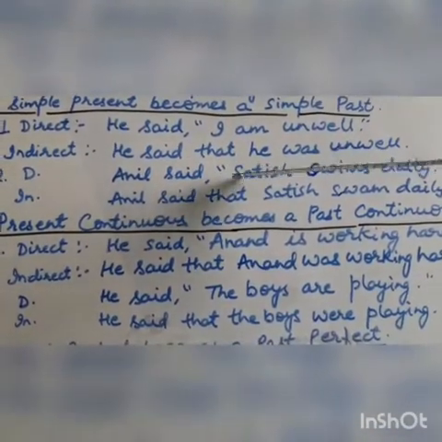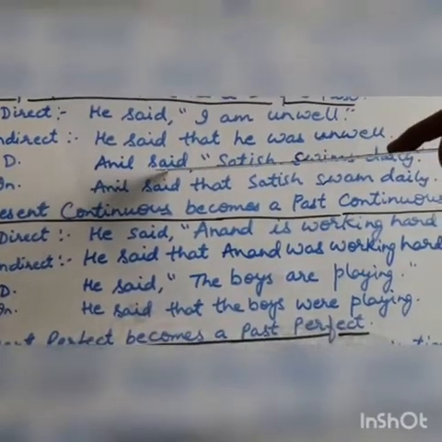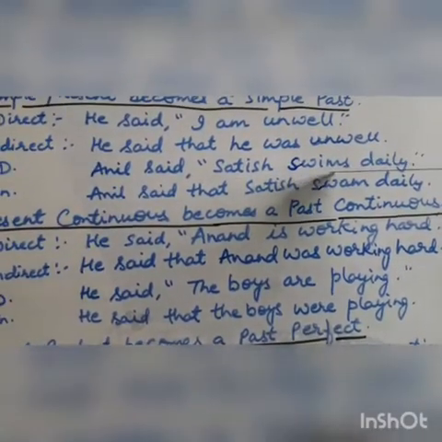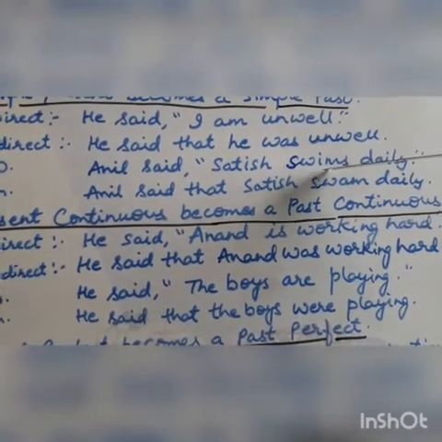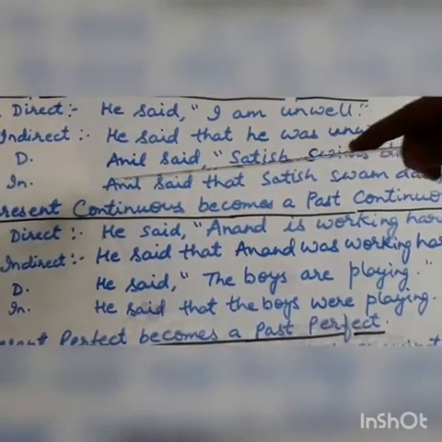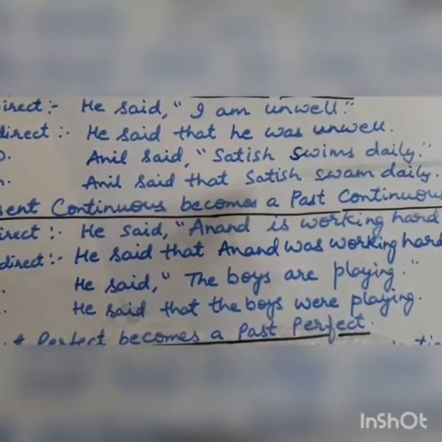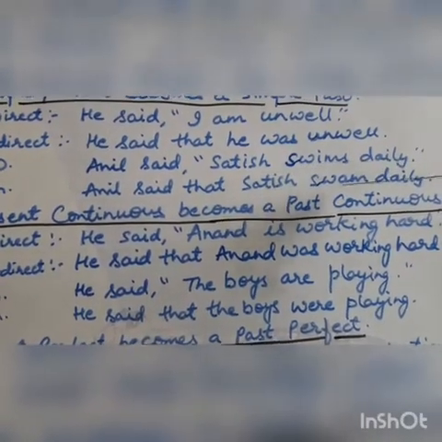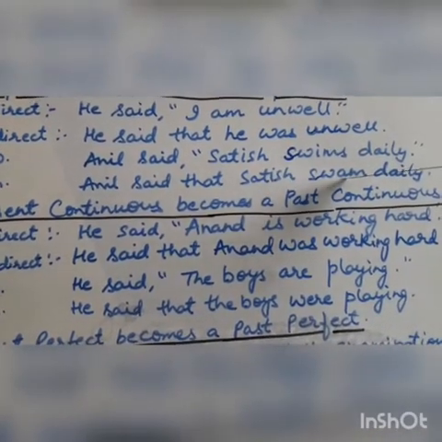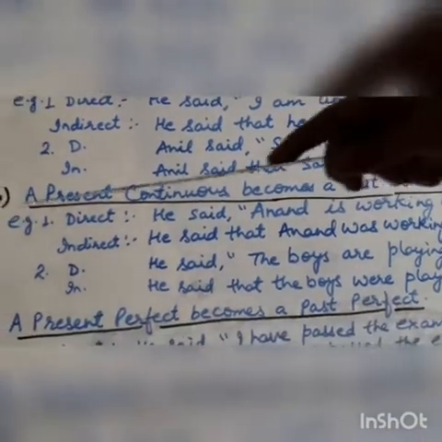Look at another example in direct speech. Anil said, "Satish swims daily." Again, from here you will come to know that the reporting verb is in past tense and the reported speech is in present tense. The verb here is in present tense, swims. When you convert the sentence into indirect speech, Anil said that Satish, and you have to use the second form of the verb, swam. You are converting simple present into simple past here. Satish swam daily.